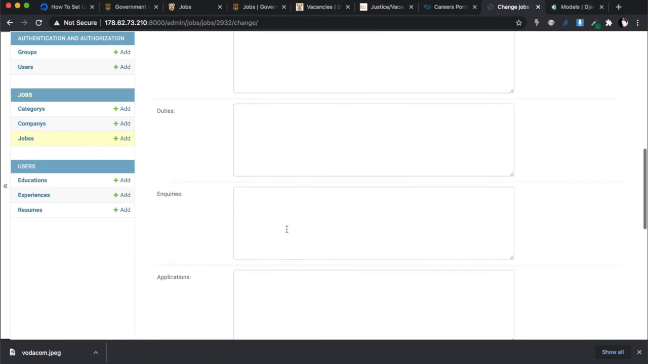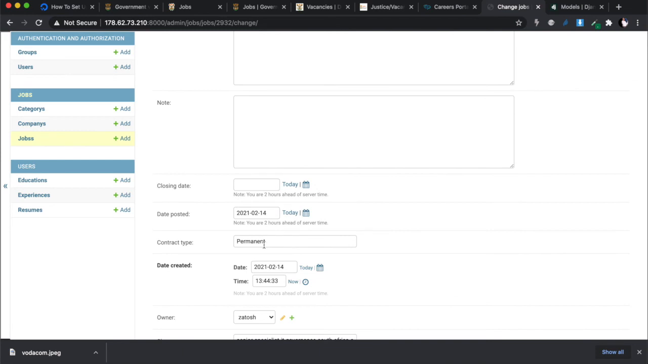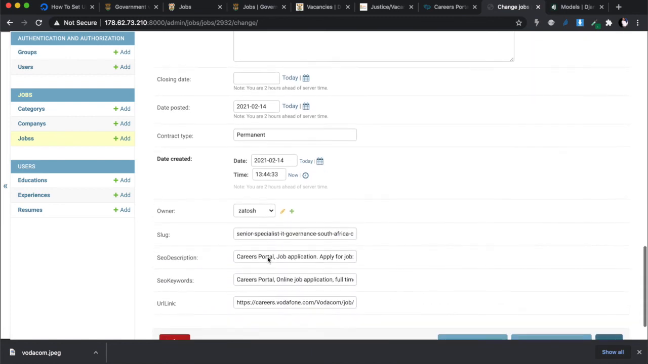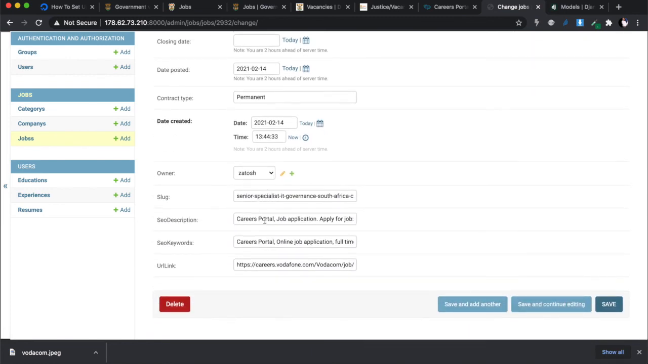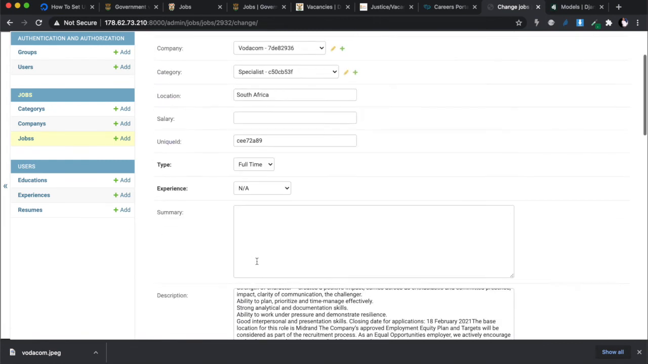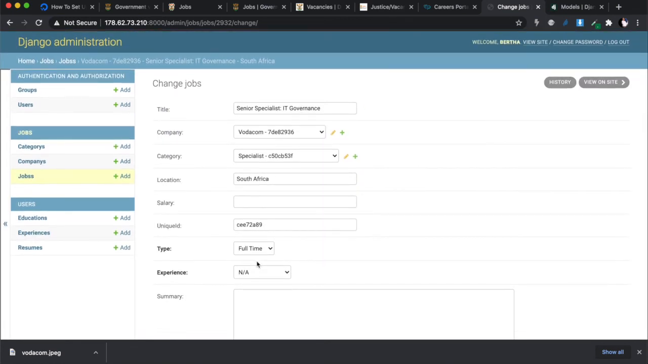So the description came through, and the date posted was today, the 14th of February, Valentine's Day. All right, and the owner is myself, and then the slug and everything came out properly, and the URL link also came through, which means we'll be able to allow people to click on this URL link to go and apply for the job on the website of Vodacom. So that looks really good. So we've got the company, we've got the category, so all is done.